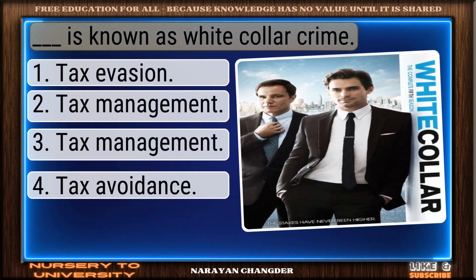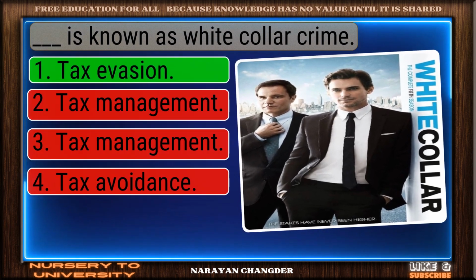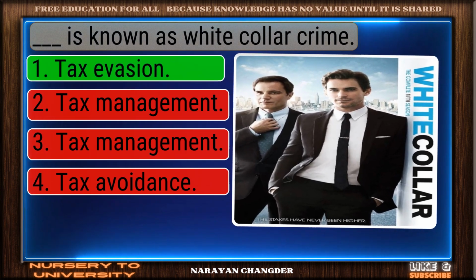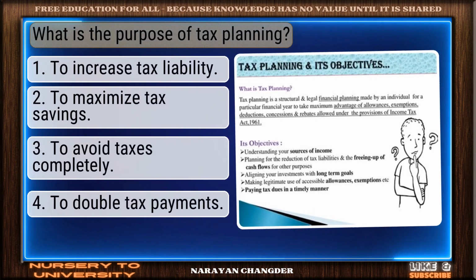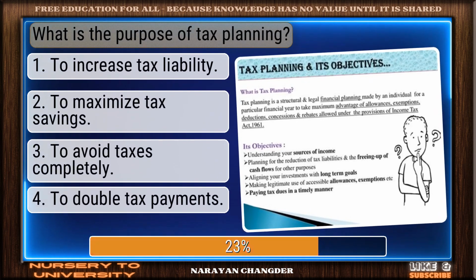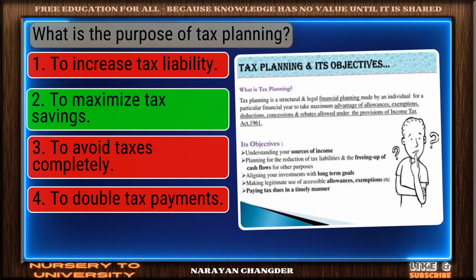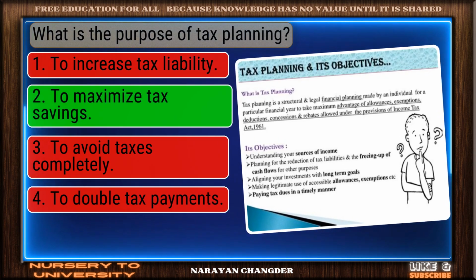Dash is known as white-collar crime. Exactly. Tax evasion makes sense, and it is right choice. What is the purpose of tax planning? Well picked. To maximize tax savings is the correct answer.